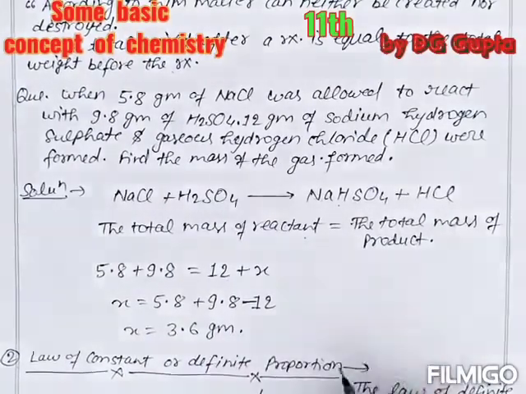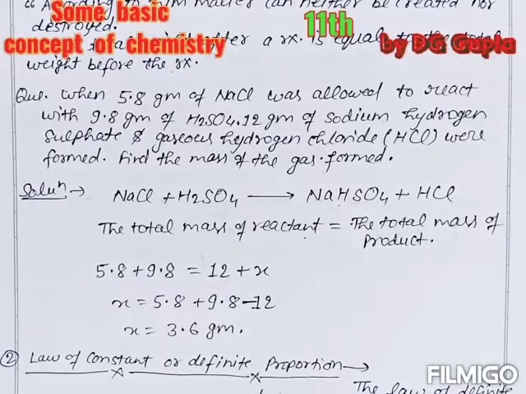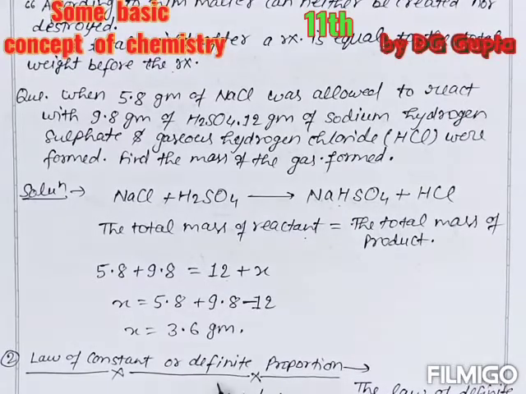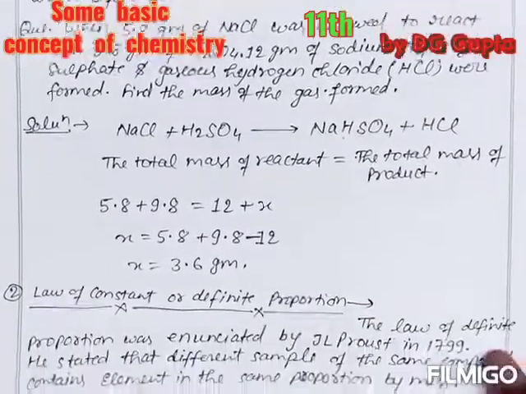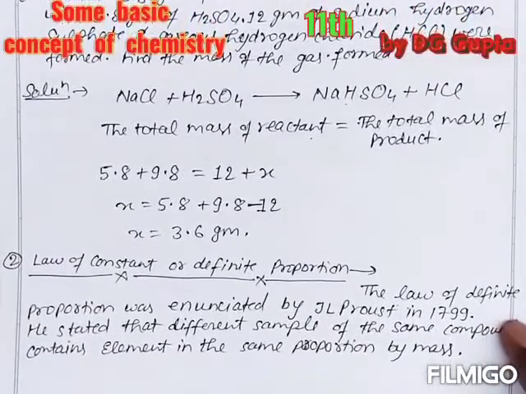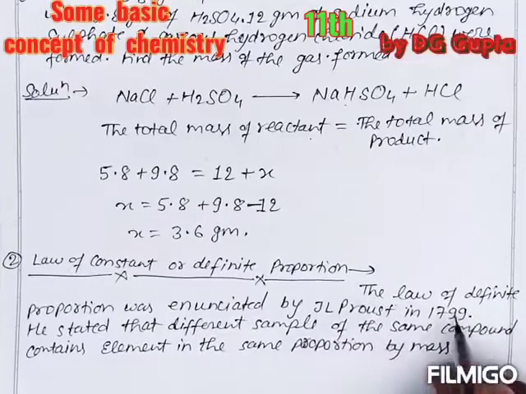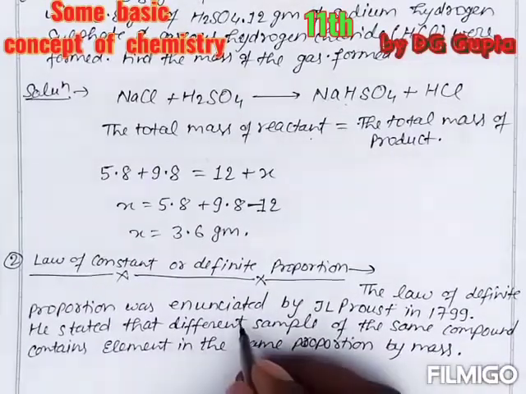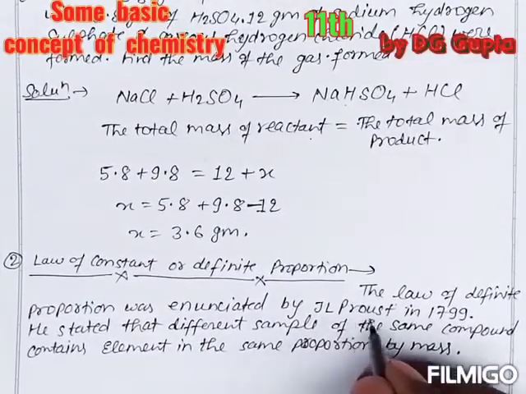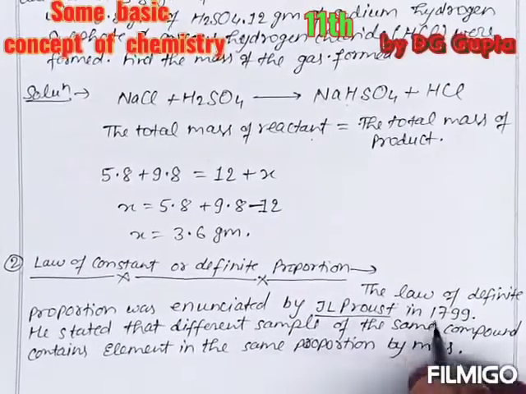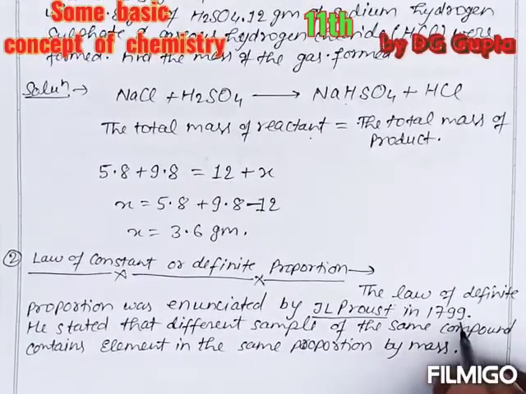Now the second law is the law of constant or definite proportion. The law of definite proportion was enunciated by J.L. Proust in 1799.